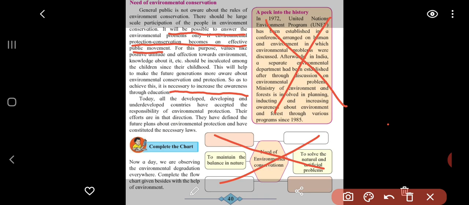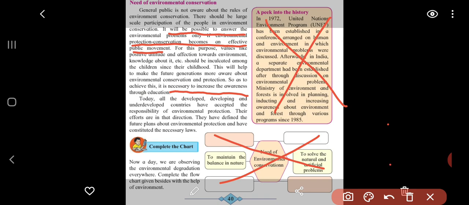You must know that every year a session takes place in the United Nations where different countries of the world come together and discuss this problem of environmental protection. Whether it's a developed country, a developing country like us, or an underdeveloped country, they sit at one platform, discuss the issue and try to solve the problems. Everywhere things are happening, and their efforts are in that direction.